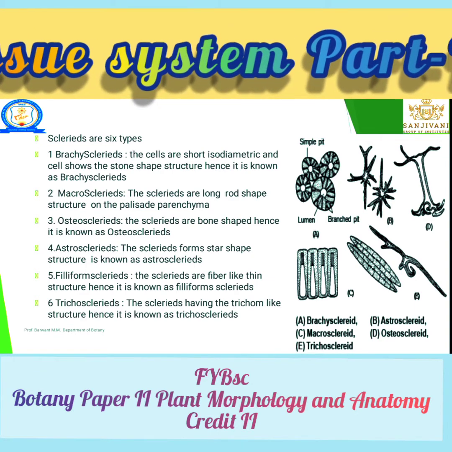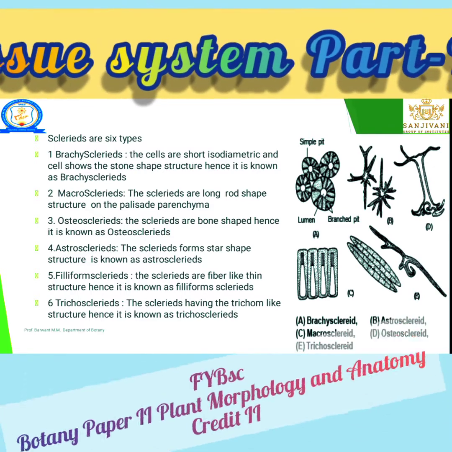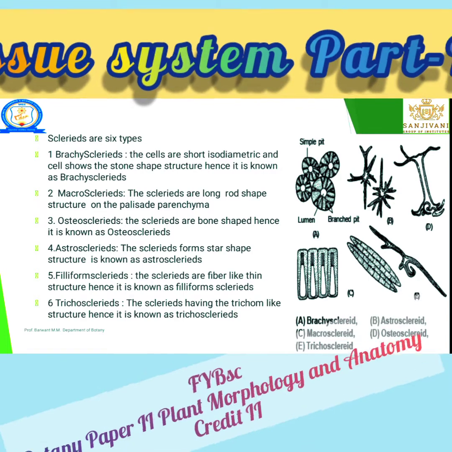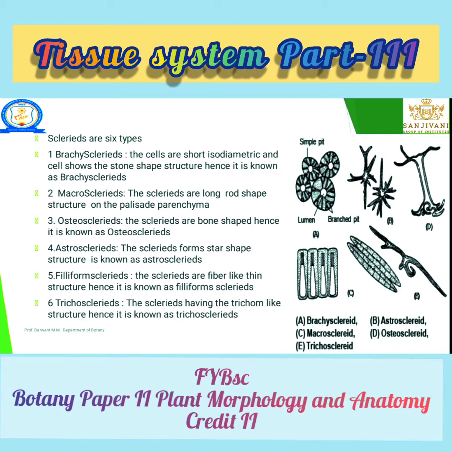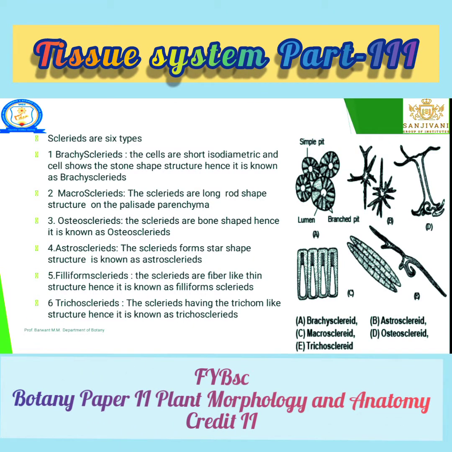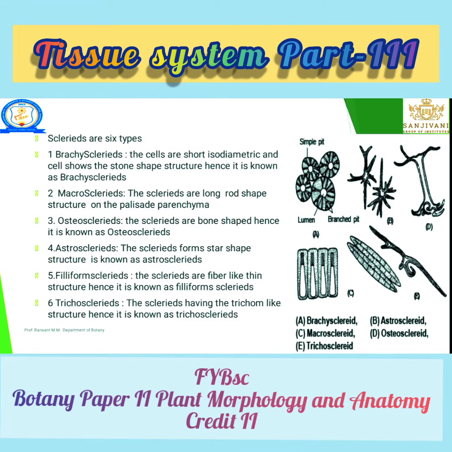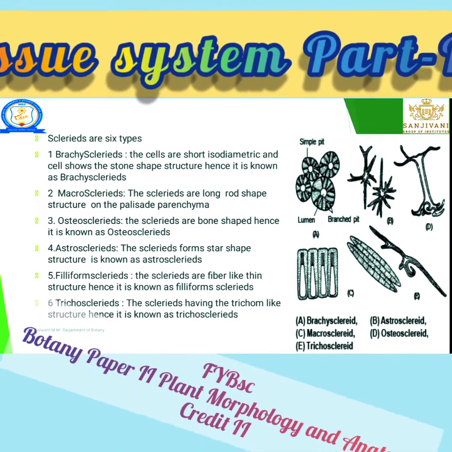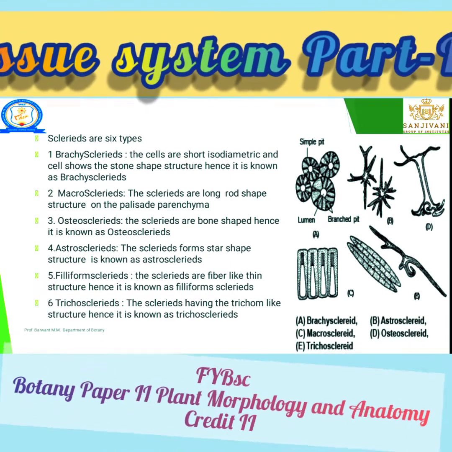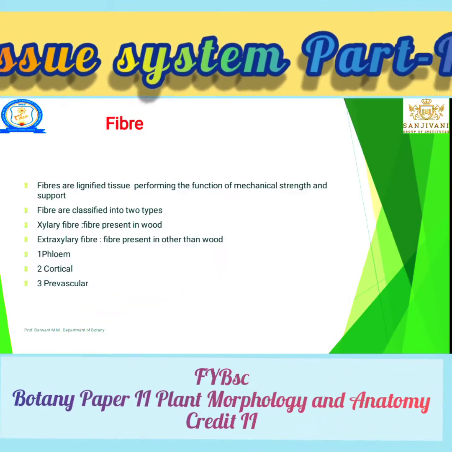Trichosclereid. The sclereid having a trichome-like structure. Those are the 6 types of sclereid. First, brachysclereid, having a stone-like structure. Then macrosclereid, having a rod-shaped structure. Osteosclereid, having a bone-shaped structure. Astrosclereid, having a star-shaped structure. Filiform sclereid, having a fiber-like structure. Trichosclereid, the sclereid having a trichome-like structure. Those are the types of sclereid.